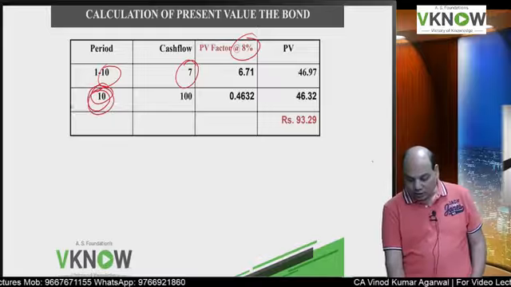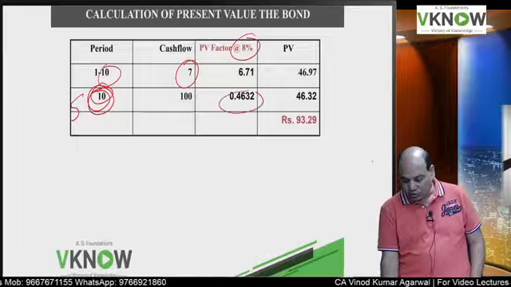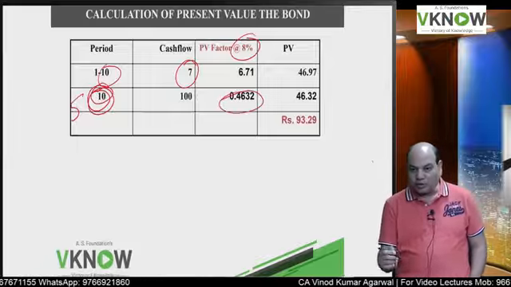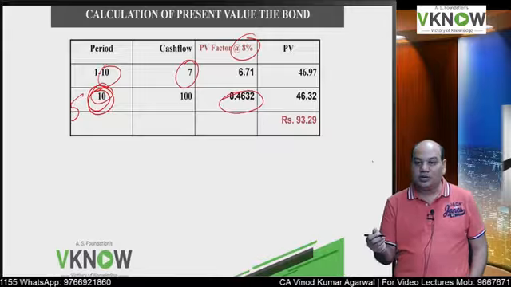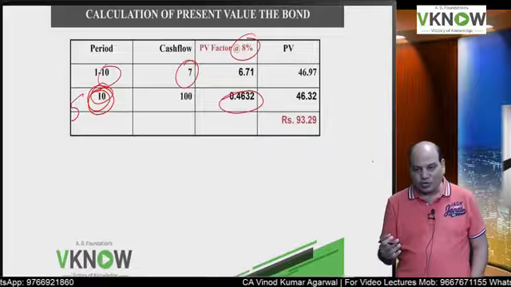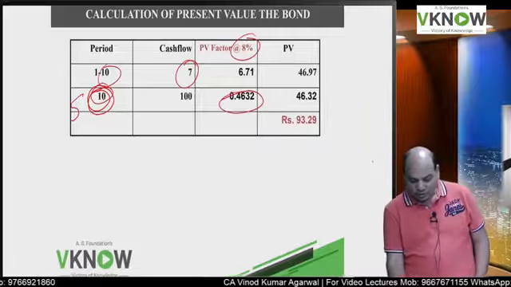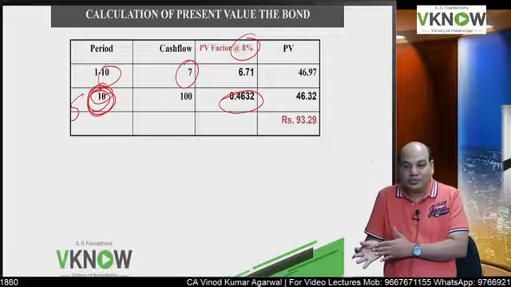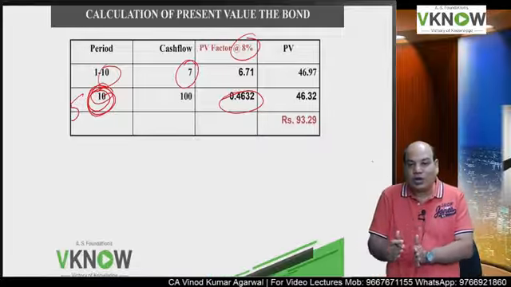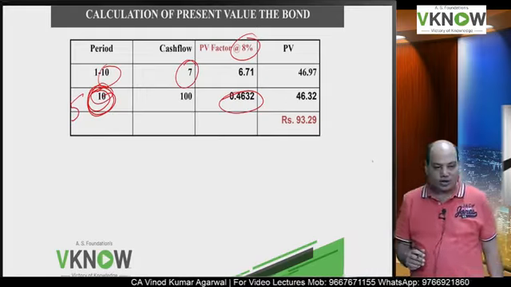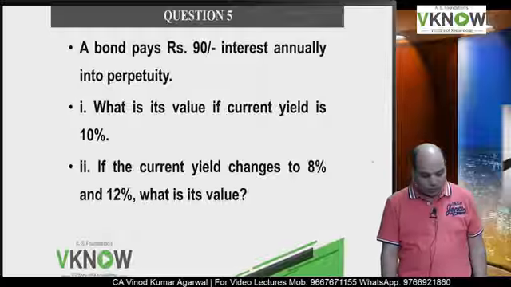You will say, sir, can I write 5 here and can I use 16% discount rate here? The answer is no. Because your required rate of return is also 8% semi-annually for every 6 months. So when your required return is 8%, this cash flow will occur after 10th half year, and accordingly I am going to take the same factor.